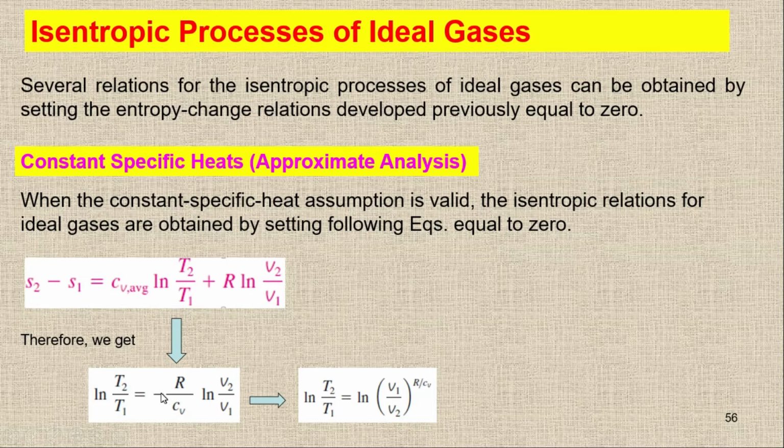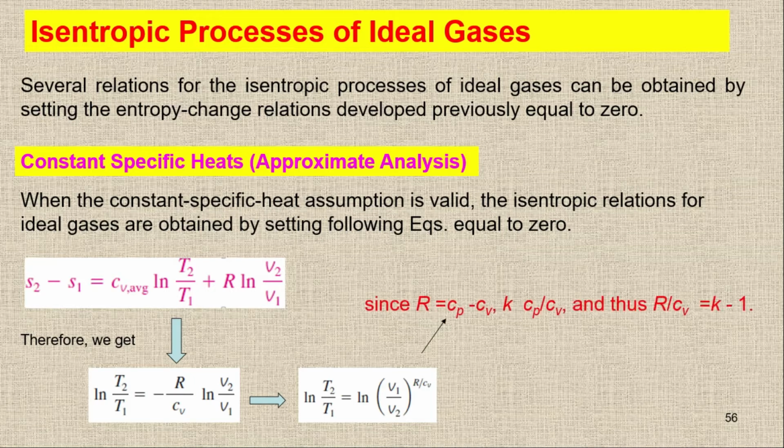Here we have the negative sign, so I can simply remove the negative sign by changing these terms: we have V2 upon V1, and if I replace this by V1 upon V2, the power becomes negative 1, and the negative cancels. So right now we have ln T2/T1 equal to ln V1/V2 to the power R divided by Cv. Now I'm going to replace this R by Cv as well.